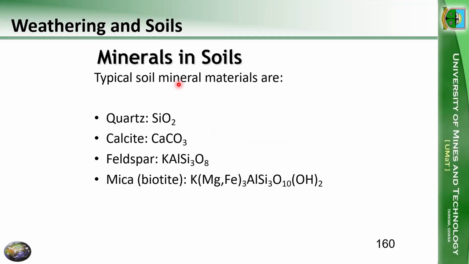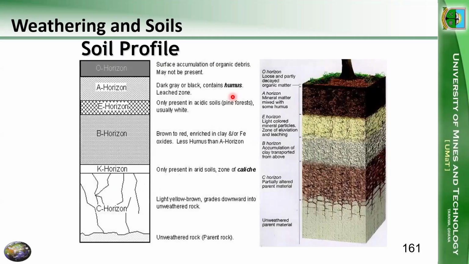So the typical minerals you may find in soil are silica, quartz, like sand, right? Calcite, calcium carbonate, feldspar, then some biotite, which is a dark mineral, almost like micas, right? Mica. So these are various minerals we could find in soils, all right? These are typical minerals we could find in soils, all right?